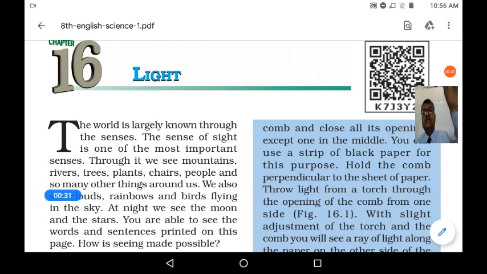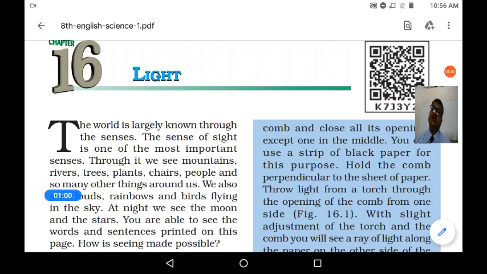Eyes can see the world, the sensation of sight, and then the nose can understand the smell, that is the sensation of smell, and ears can hear the sound, so hearing is also a sensation, and then the tongue helps in identifying the taste, and skin helps in identifying the changes in temperature and pressure outside.